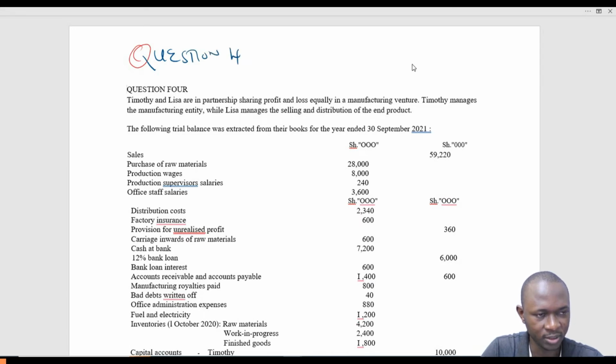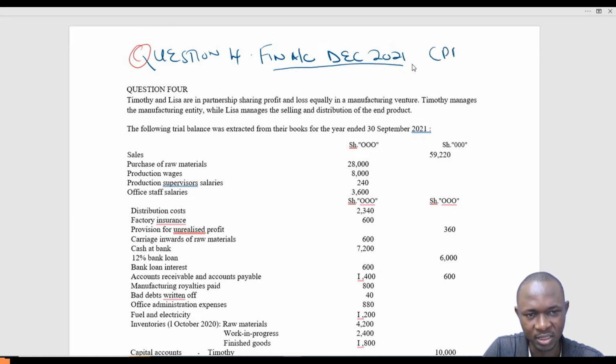Question 4, as you can see, financial accounting, December 2021 sitting. It's a CPA paper, CPA and CFA foundation level financial accounting, December 2021 sitting. And this is question 4.